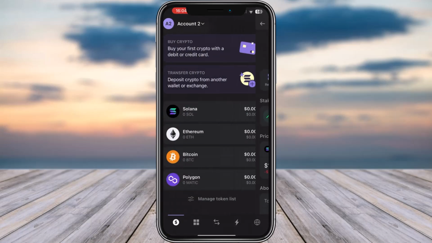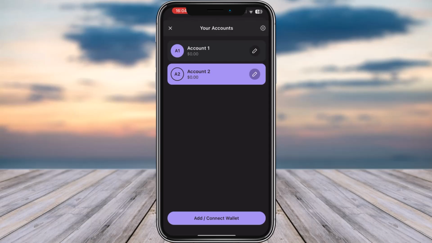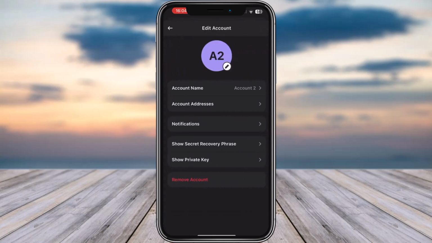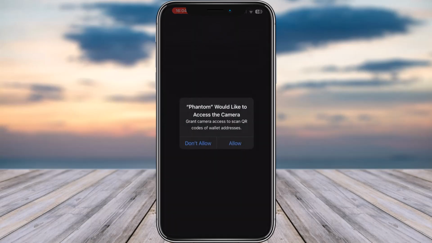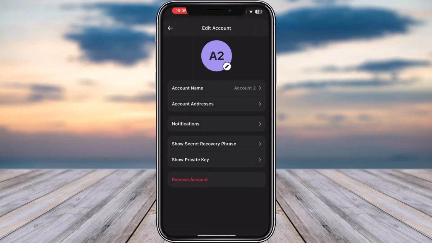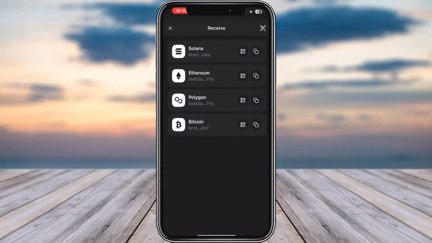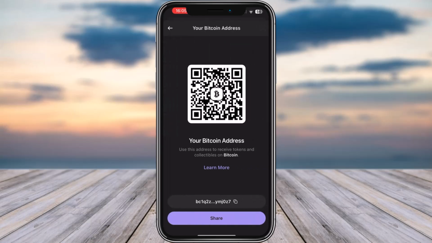So if you want to check out a particular account's address, you can tap on that profile icon, the account icon on the top left corner, tap on the pencil icon beside it, tap on account addresses, and you will find the receiving address. You can tap on this QR for scanning purposes. Otherwise, you can go to account addresses and every network address is simply shown over here. Tap on this QR and you will find the address for it.